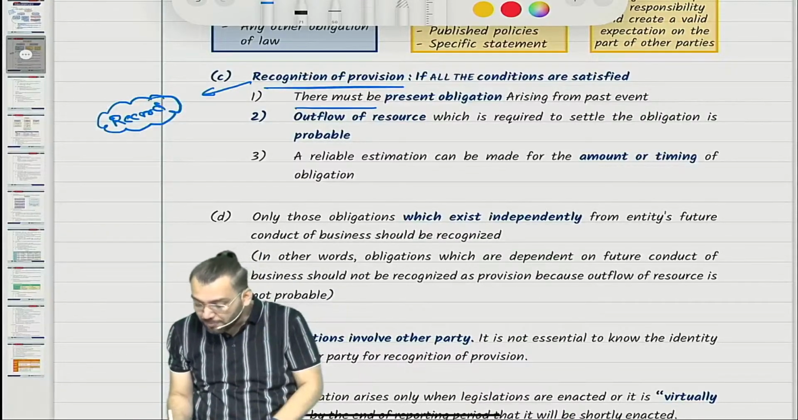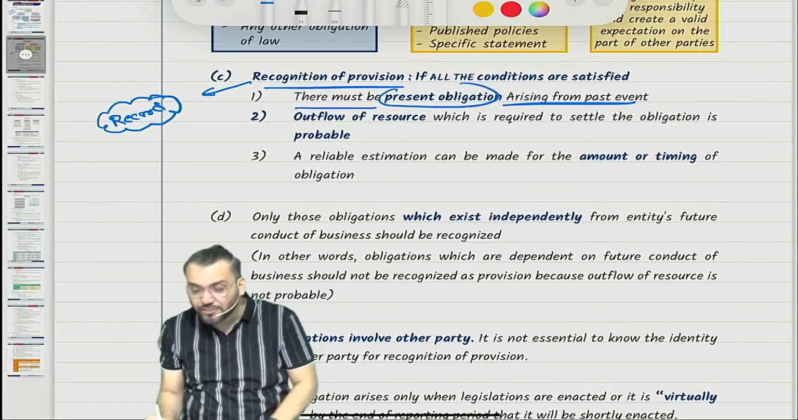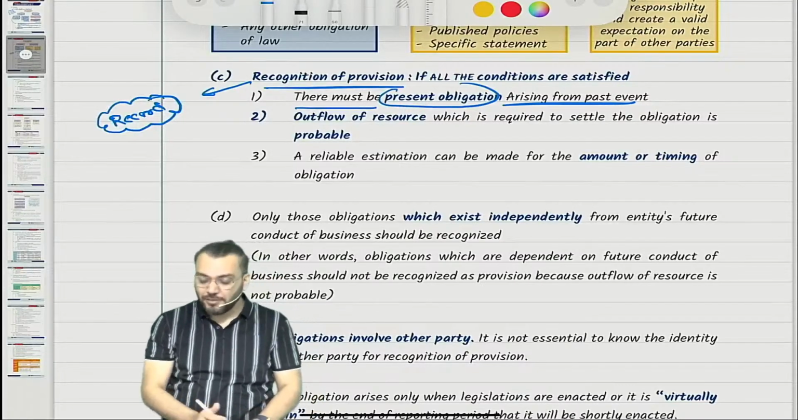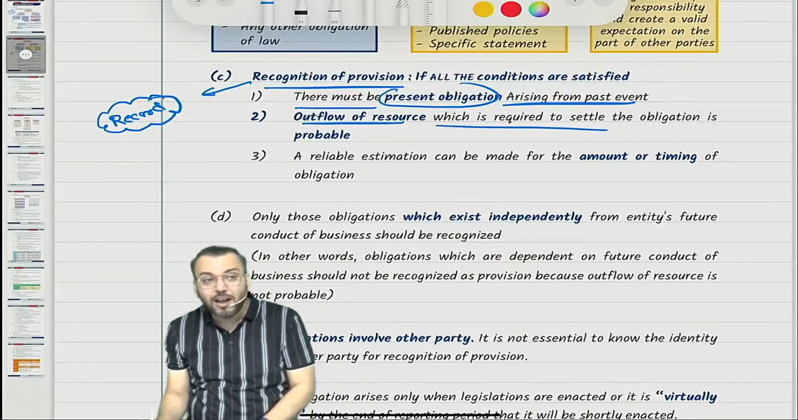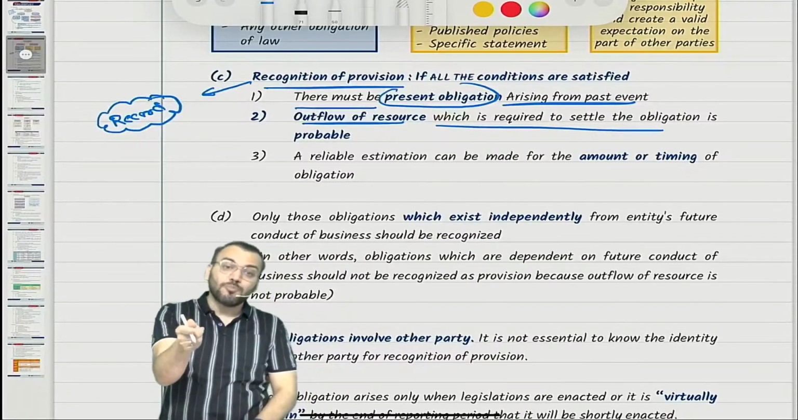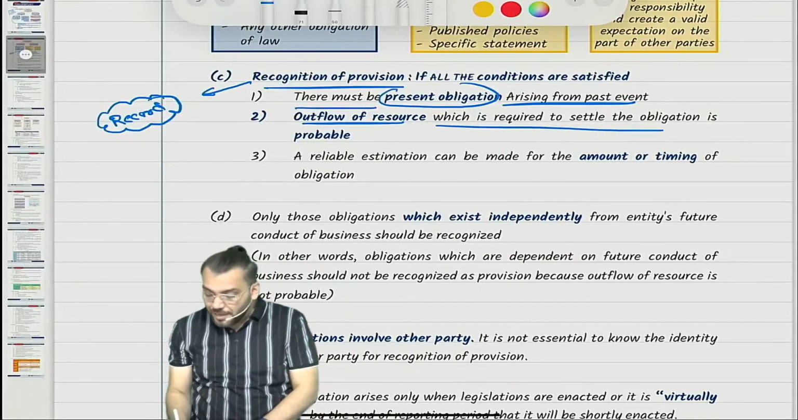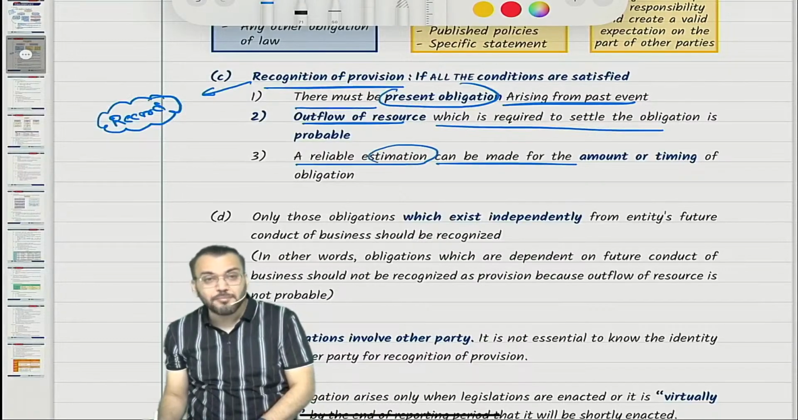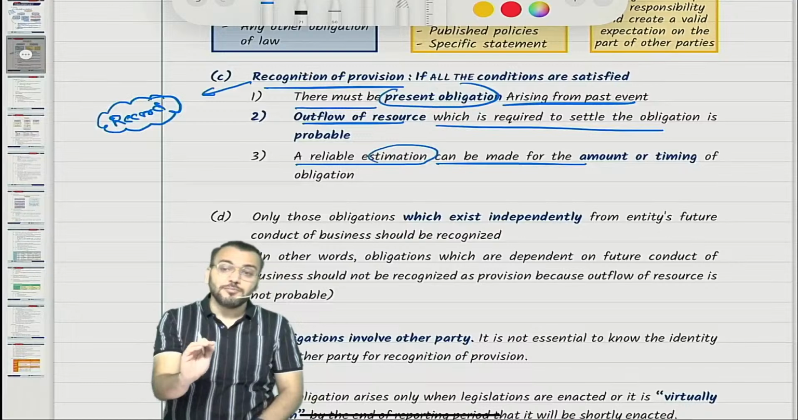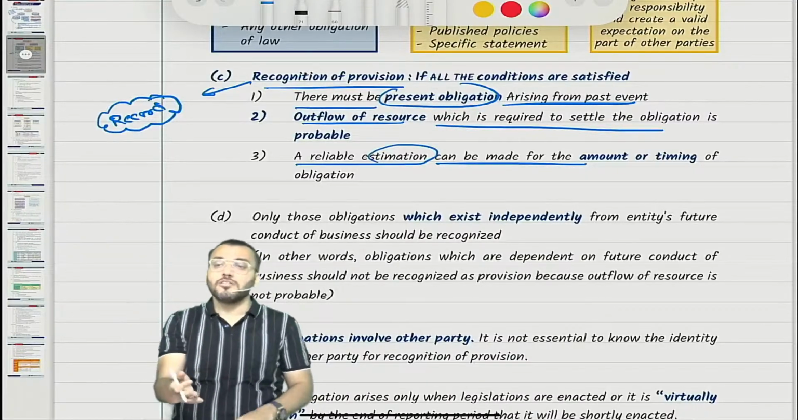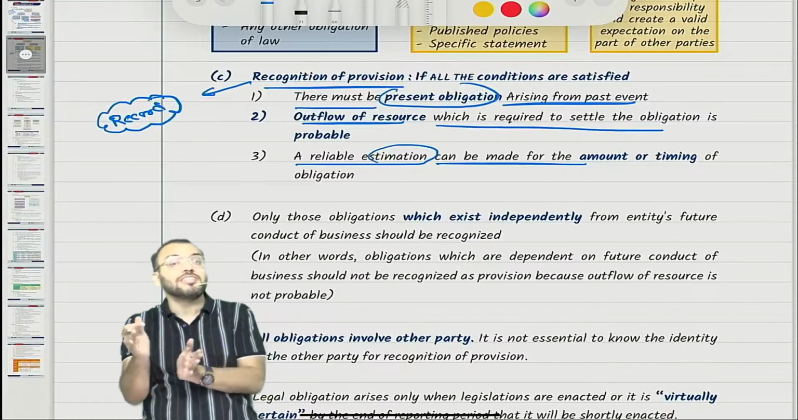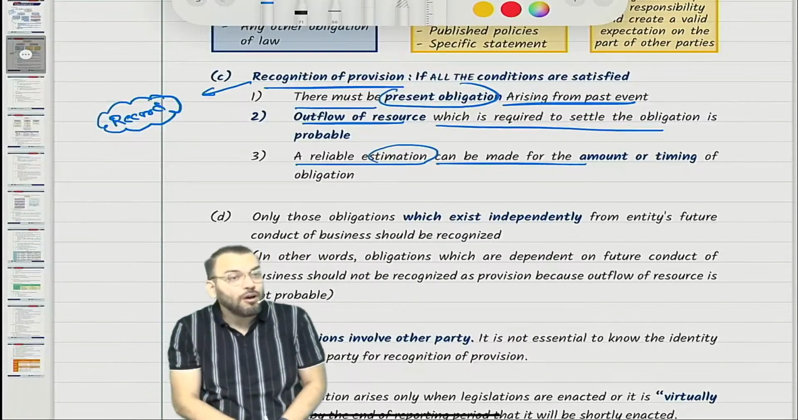First, there must be a present obligation arising from a past event. Second, an outflow of resources required to settle the obligation must also be probable. Third, a reliable estimation can be made for the amount or timing of the obligation. If you cannot estimate, you cannot record, and then you cannot recognize. A reliable estimation of the amount of the obligation is required.